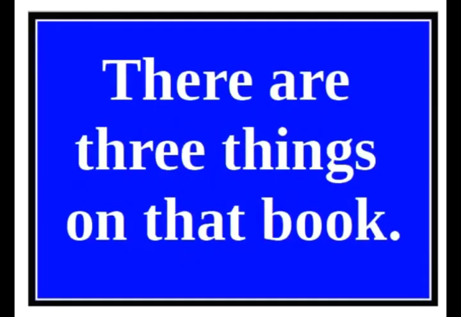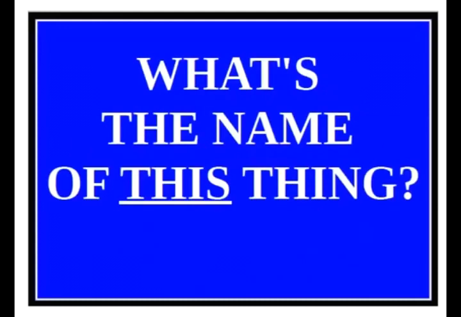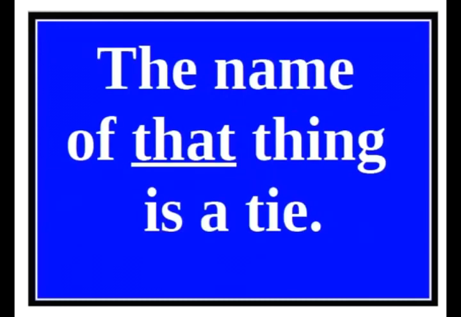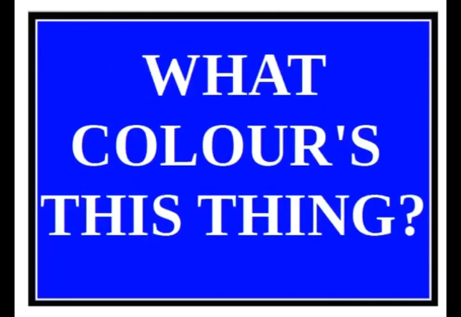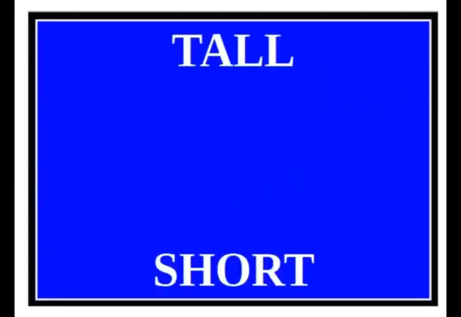Thing. How many things are there on this book? There are 3 things on that book. What's the name of this thing? The name of that thing is a tie. What colour's this thing? This thing's red.